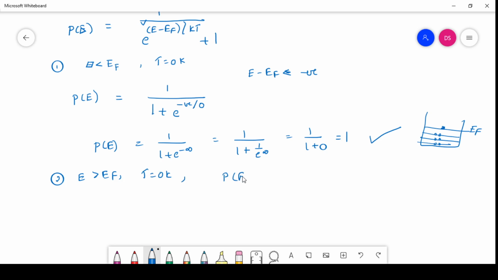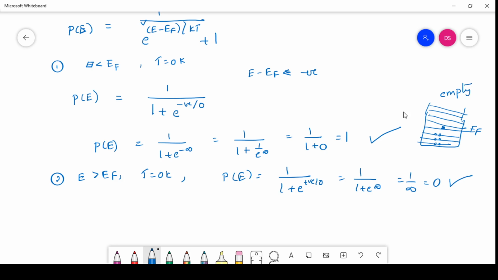Then the probability of finding the electron becomes 1 by 1 plus e power positive value by 0, that is 1 by 1 plus e power infinity, which is 1 by infinity, equal to 0. That means for states with energy greater than EF, the probability of finding the electron is 0. The energy levels above the Fermi level are all empty, and the levels below the Fermi level are all filled states.